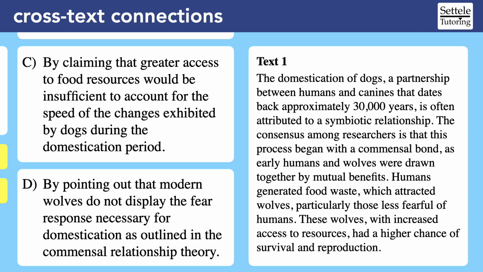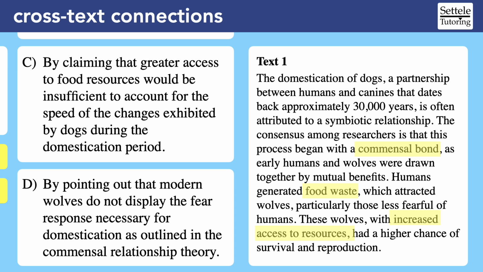Notice that when text 1 introduces the commensal theory, it talks about food waste attracting wolves, which then had increased access to resources. Choice C is doing something that the SAT does on a lot of reading passages, not just the cross-text connections. They know that we really want the correct answer to talk about the commensal theory, and most people would cross this answer choice out because it never actually uses the word commensal. However, the SAT is still talking about the commensal theory, but using different words. They're talking in code. They're disguising the theory so that you are less likely to pick this answer.